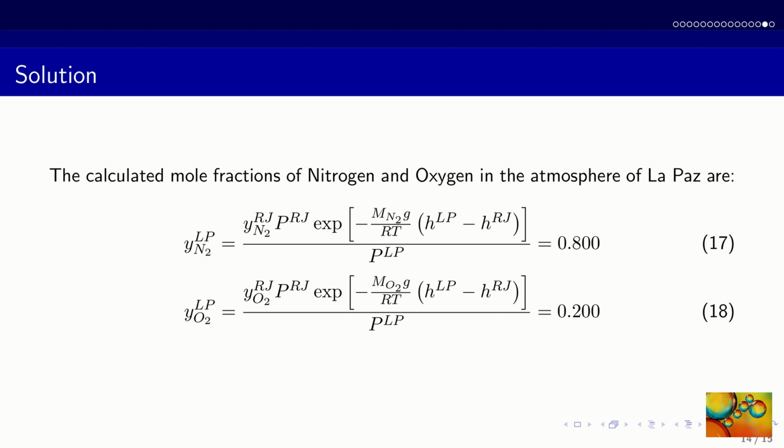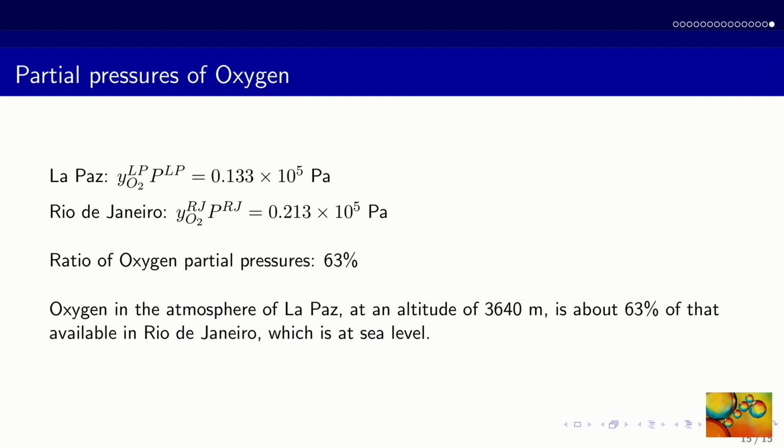In this way, the spatial distribution of oxygen is more sensitive to the effect of gravity than the spatial distribution of nitrogen. It's interesting to calculate the ratio of the oxygen partial pressures in La Paz and in Rio de Janeiro. According to the calculations of this problem, it is about 63%. This means that the amount of oxygen available to a football player in La Paz is about 63% of the amount available at sea level in Rio de Janeiro.